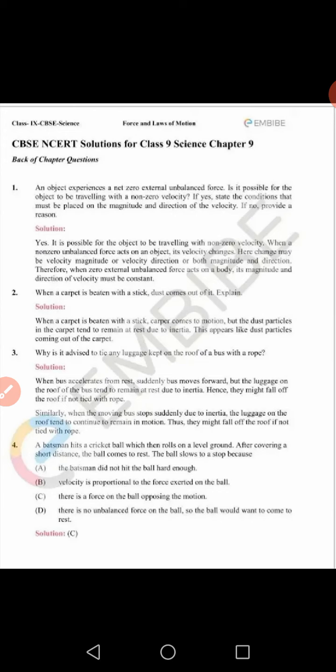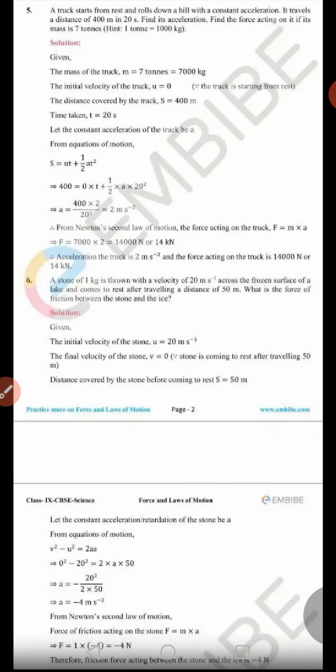Okay, so the answer is number C. There is a force on the ball opposing the motion, and this force is also called frictional force. Then number 5 and 6, two sums are there. Remember, whenever you go for solving sums, first you write down the things which are given.